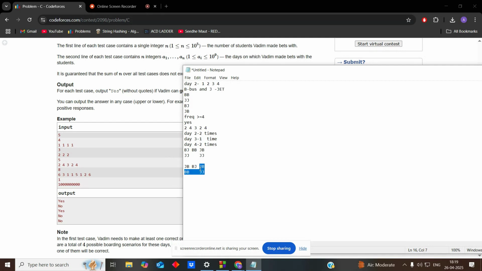So the observation here is that if consecutive days are like 2, 1 and 2, yes, we can win because we can always take advantage of the last day which we had. So we can win easily. If you try more, like if the test cases are 2, 1, 1 and 2, or 2, 1, 1, 1, one more 1 and 2, then also we can win.